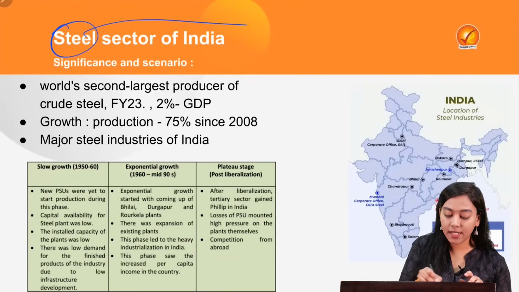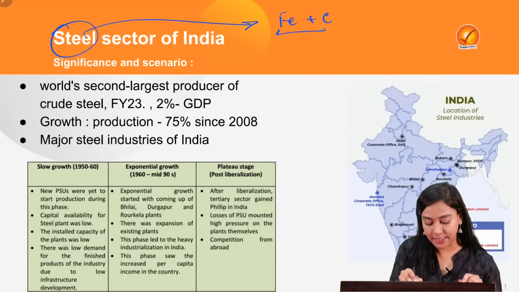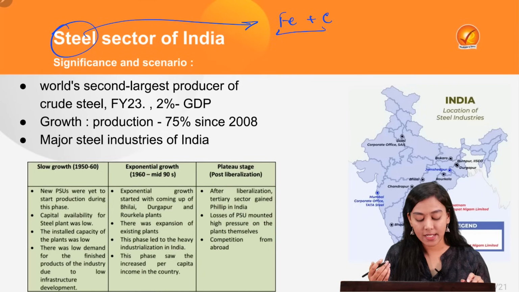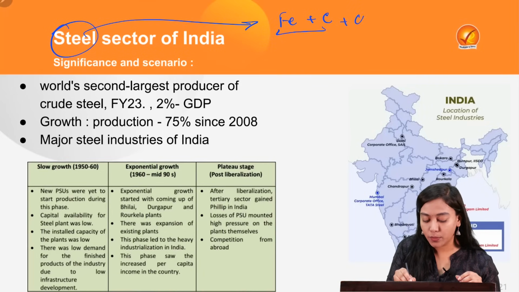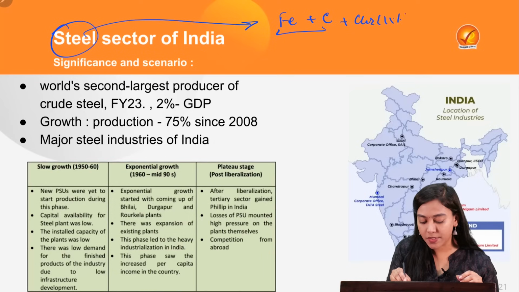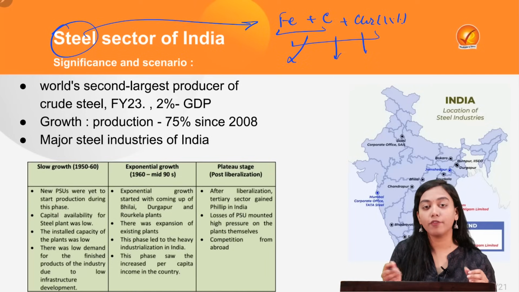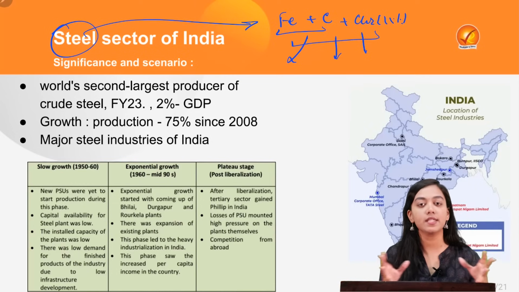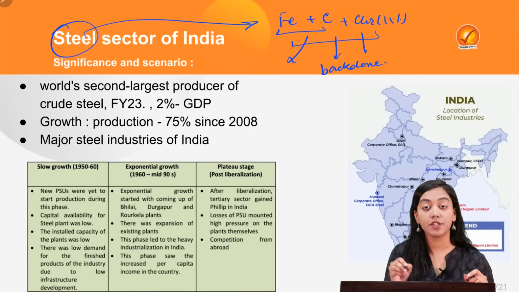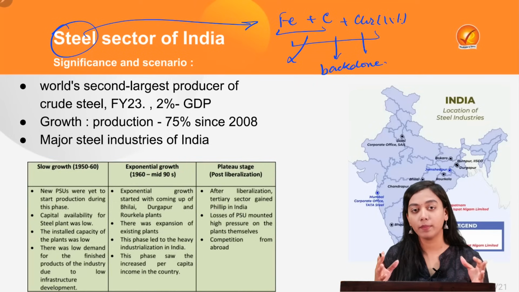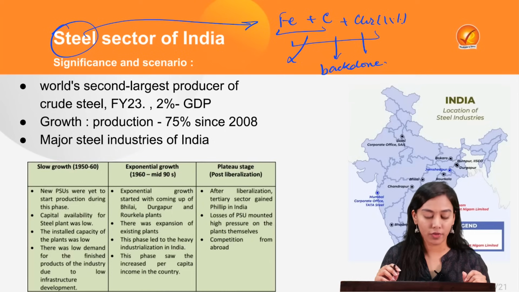Steel is an alloy of iron. Iron, when mixed with carbon, makes steel, which gives it more resilience and strength compared to iron. When a certain amount of chromium, about 11%, is added, it becomes stainless steel. Because of the varied applications and forward and backward linkages of steel across the economy, it becomes the backbone of modern industrialization. Our industries and economies are led and driven by steel. That is why it's very important for us to study.